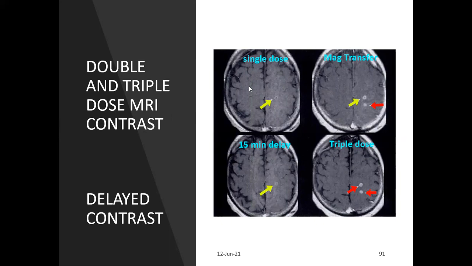You can identify the number of lesions as well as the enhancement pattern. If you see the single dose, this is the enhancement. With a triple dose, the number of lesions increased here, and if you take the delayed scan, the lesion is more pronounced. So next time when you are sending for an MRI scan for metastatic evaluation, please do a double dose or triple dose contrast scan and take a delayed scan also.